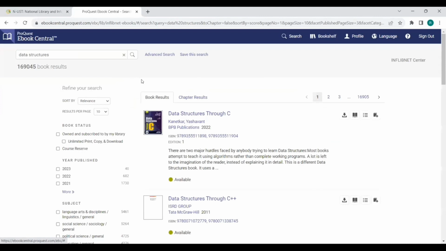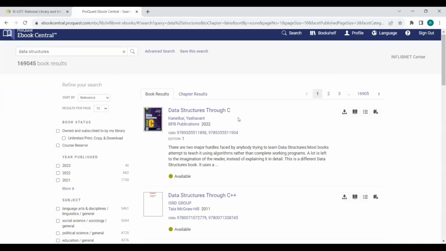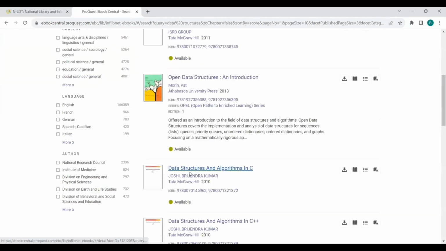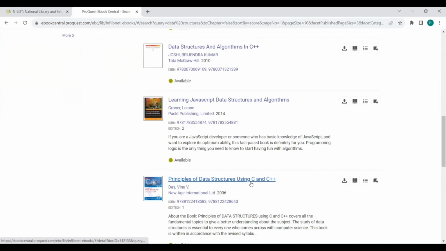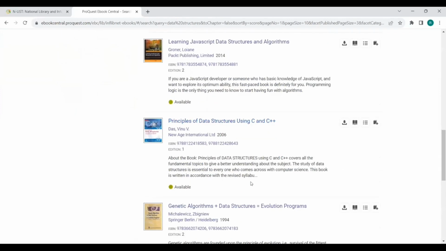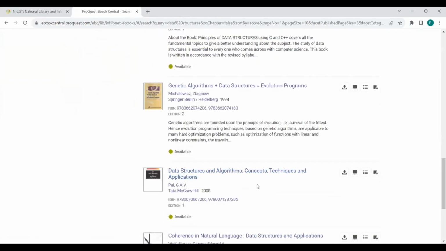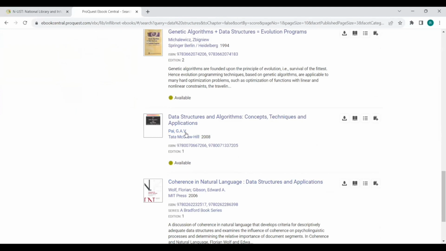You are shown the search results: data structures in C, data structures in C++, algorithms, principles of data structures, genetic algorithms, JavaScript, and Data Structures by G. A. Vijayalakshmi Pai. This is one of the famous books, with very easy and clear content for beginners.